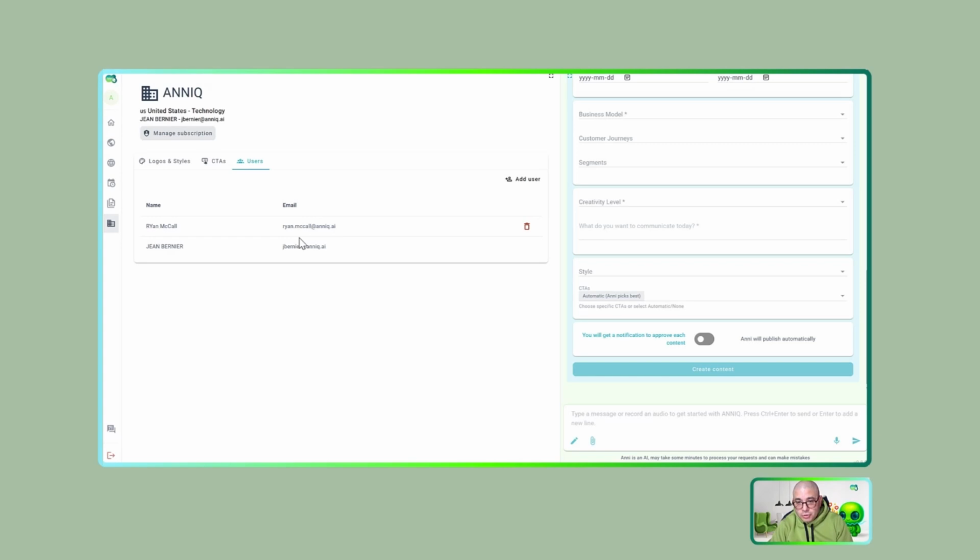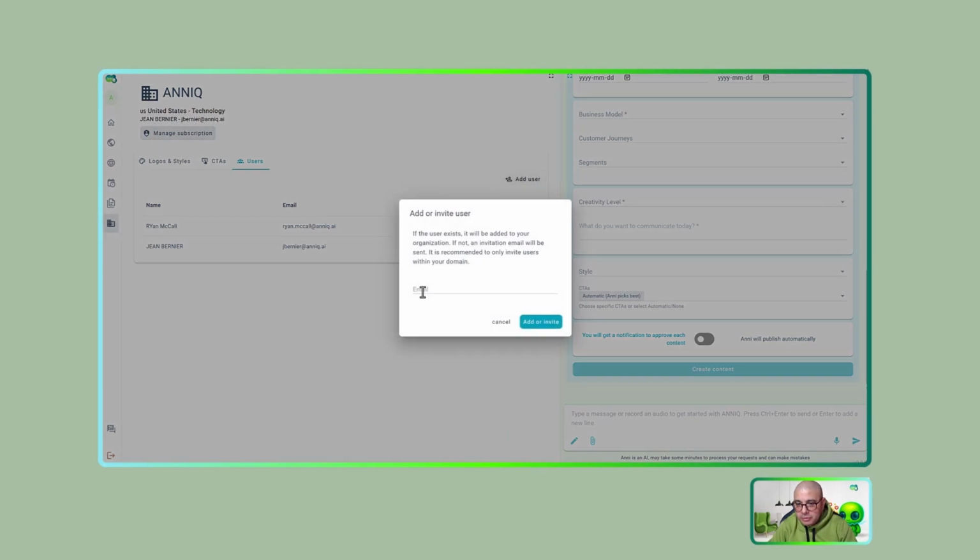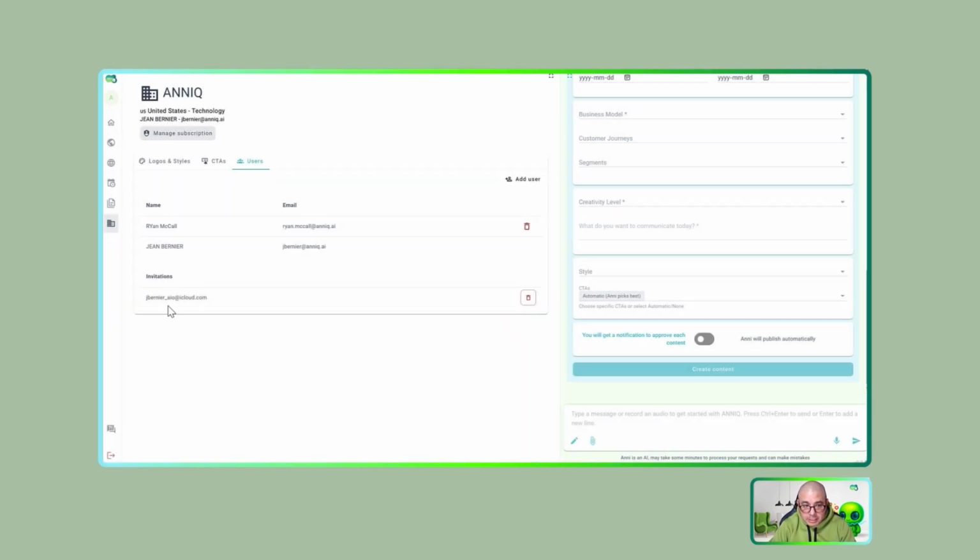As he has a user created, it is accepted immediately. But if I add other users, they will receive the email to join or to create the account and join the organization, and you will see them as waiting. So let me demonstrate adding my iCloud account. I don't have many emails, so I will use this. This is my iCloud account. I will invite, and this is only an invitation because my iCloud account doesn't have an AnniQ account. I need to check my email, activate my account.